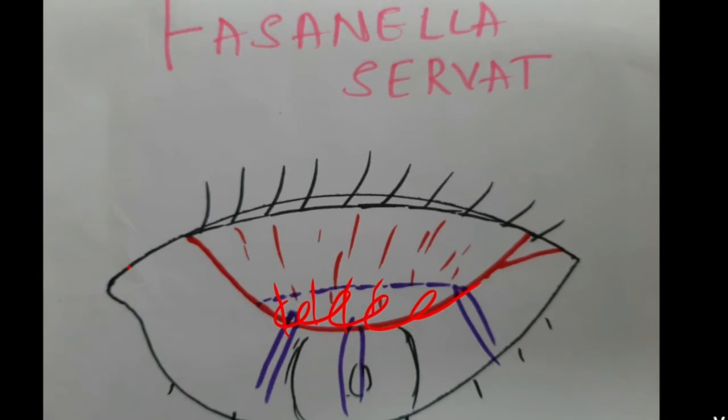So for continuous suturing, you can use 6-0 Prolene or 6-0 catgut. So this will correct your 2 mm of ptosis. That is about the Fasanella-Servat procedure.